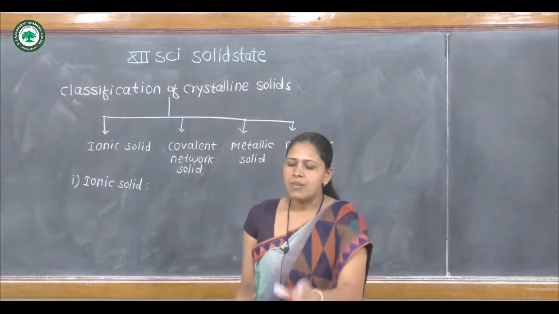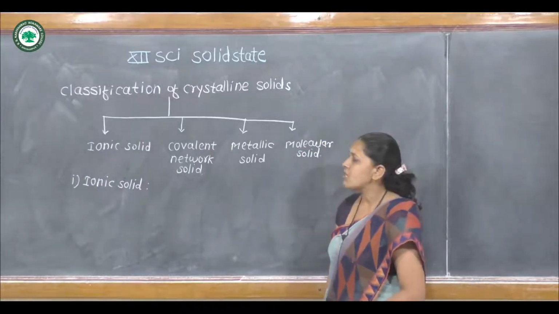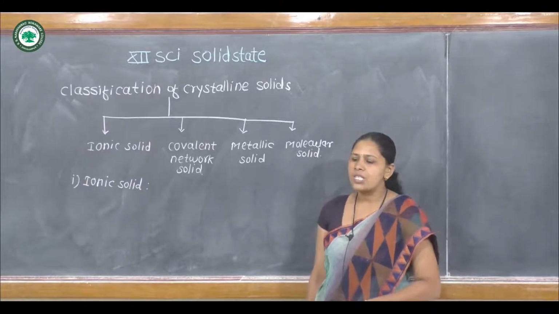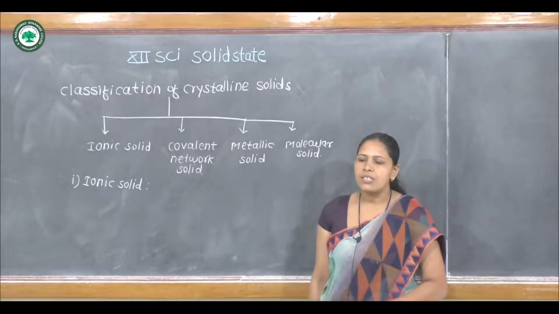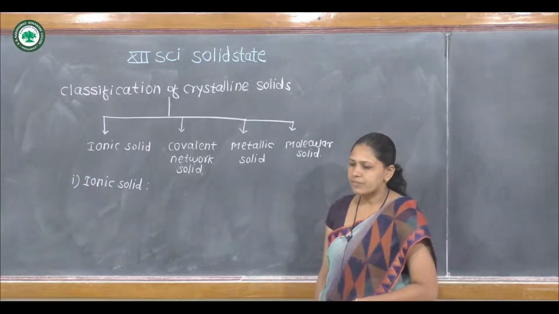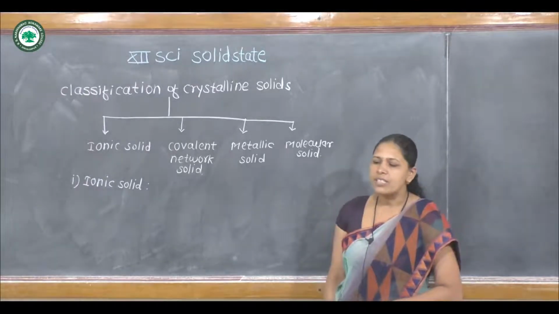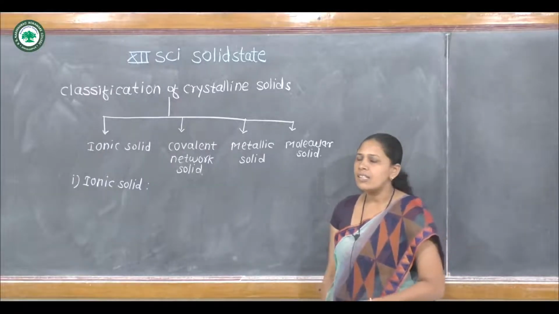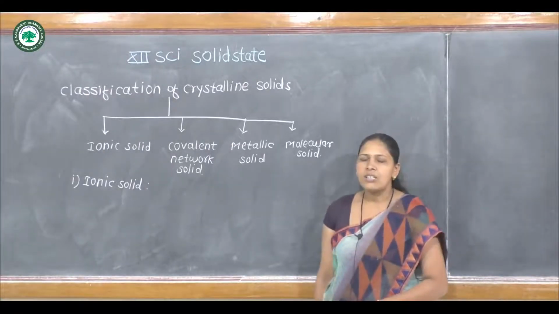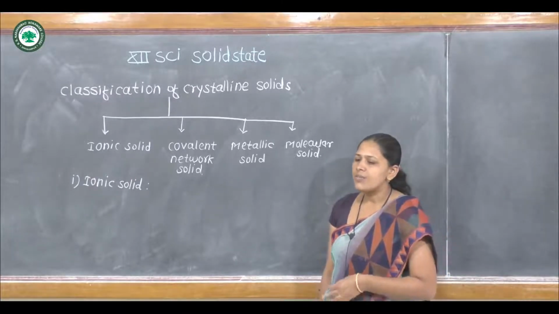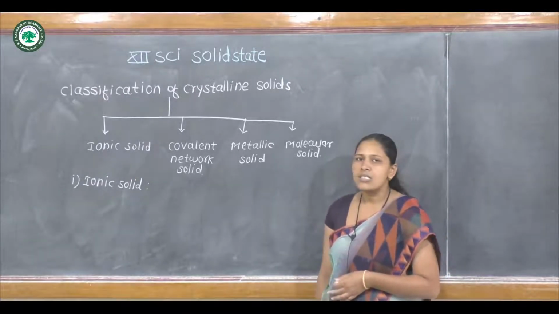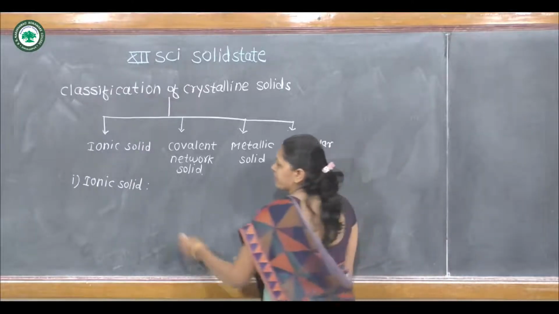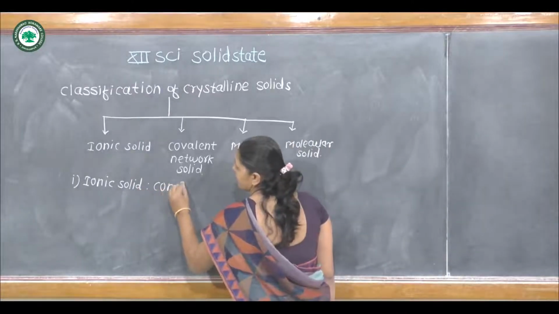There are some characteristic properties of ionic solid. First, an important property of ionic solid: constituent particles of ionic solid are charged ions, that means cations or anions. In ionic solid, ions are present.